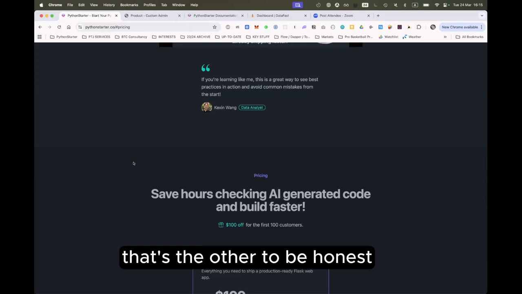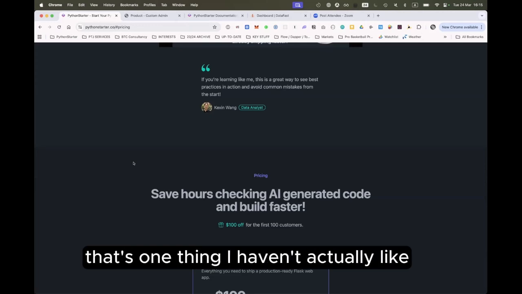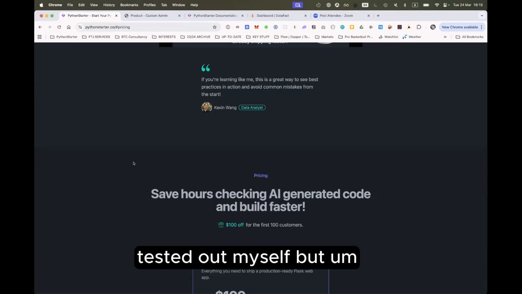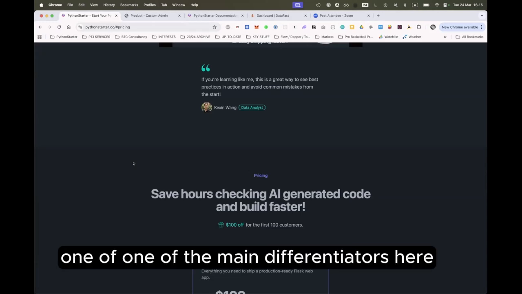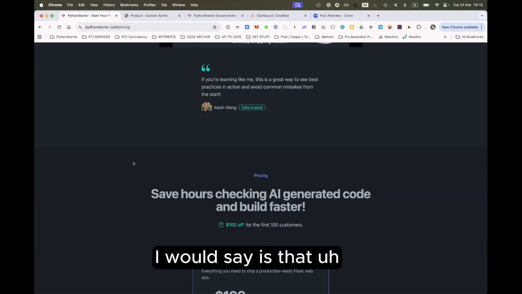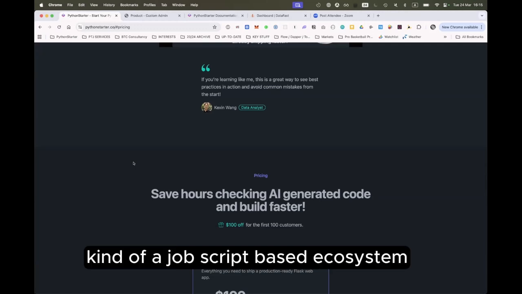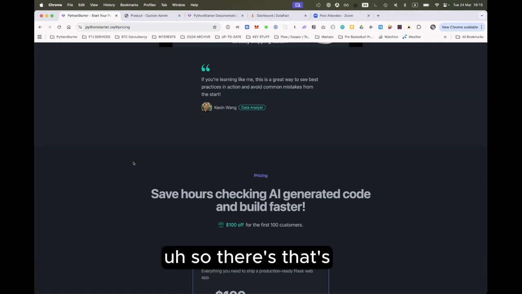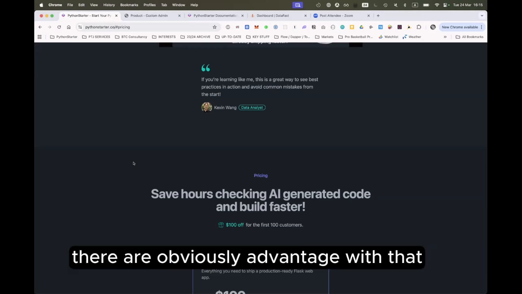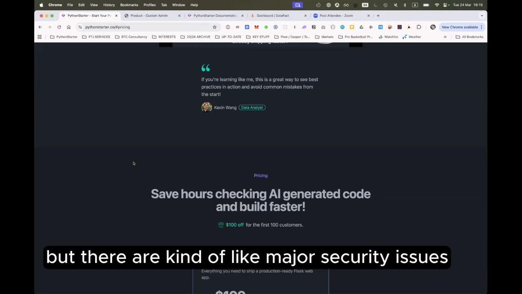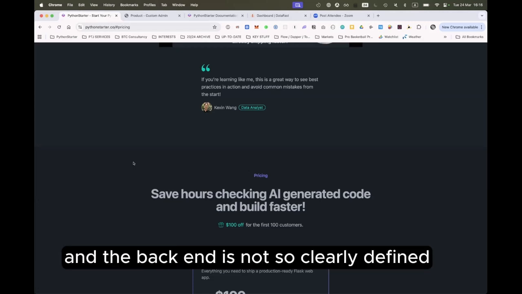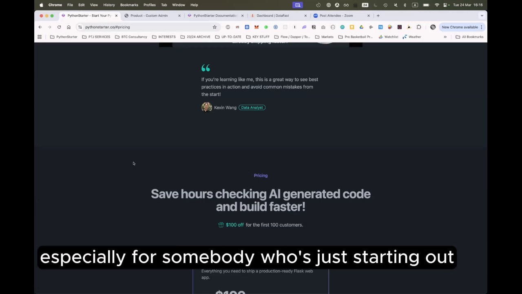Yeah, I mean to be honest, that's something I haven't actually tested out myself. But one of the main differentiators here, I would say, is that a lot of the vibe coding tools go with kind of a JavaScript based ecosystem. There are obviously advantages with that, and that's very popular. But there are major security issues because the front and the back end is not so clearly defined, especially for somebody who's just starting out.